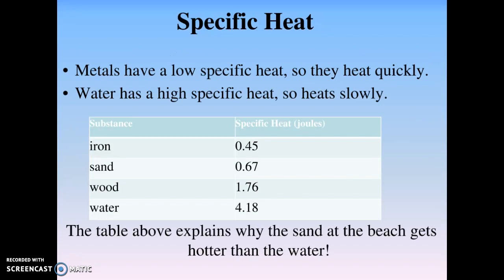Metals have a low specific heat, so they heat up quickly, and water has a high specific heat, so it heats slowly. This tells us that different types of matter can absorb more or less energy before temperature changes. This explains why sand at the beach gets hot a lot faster than the water. Or if you're at a pool, the wet concrete feels cooler than the dry concrete because they have different specific heat.